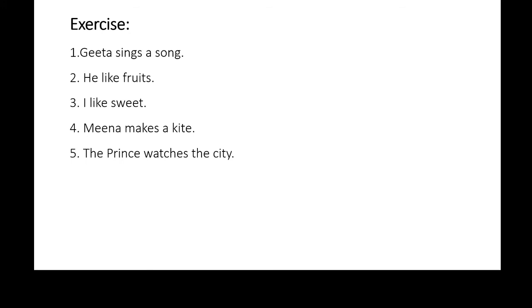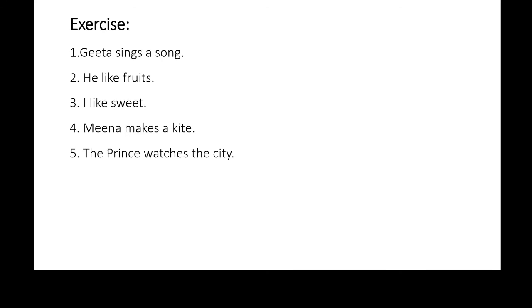He likes fruits. Fruits is plural in form, so our answer will begin with fruits. Then the helping verb of to be, simple present tense, fruits is plural, so are is the correct helping verb there. So fruits are, like will be converted into the third form, that is past participle form. So fruits are liked, then by is written after that. So fruits are liked by, he will turn into him. So the correct answer is, fruits are liked by him.